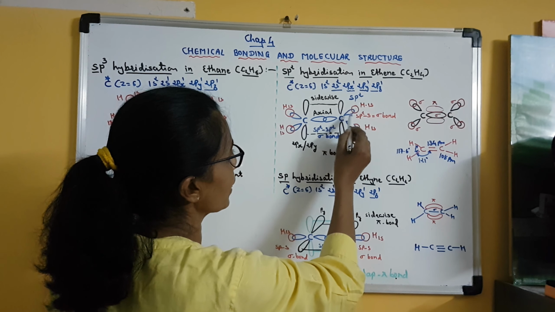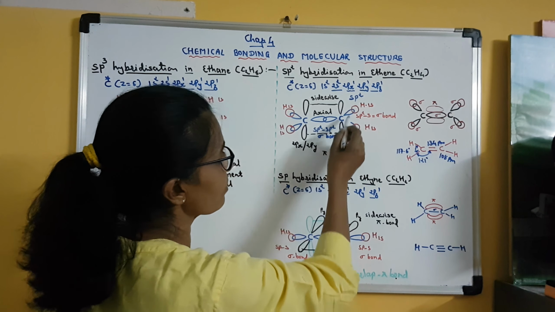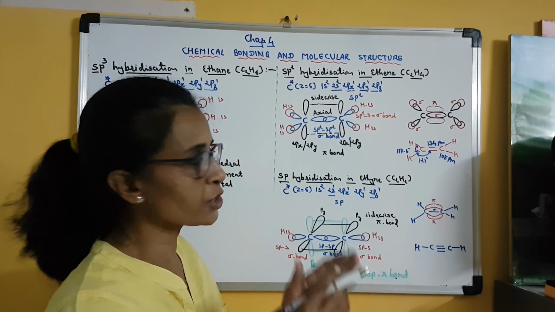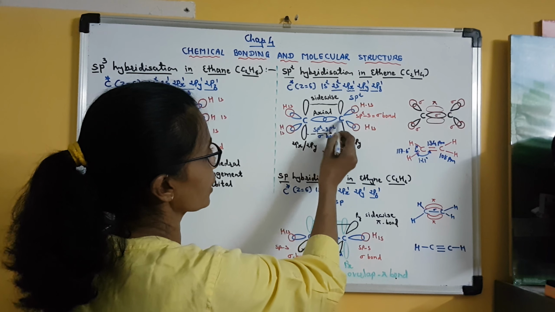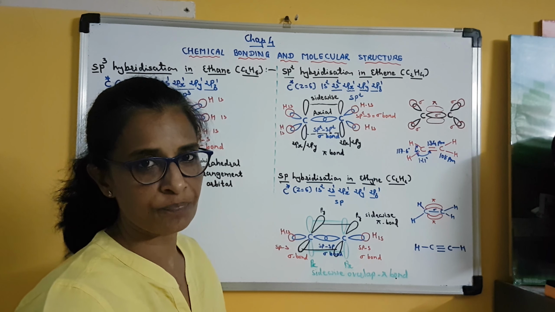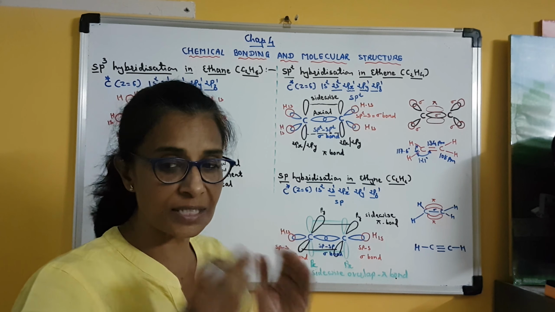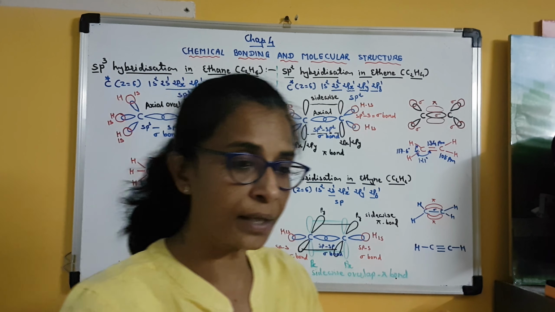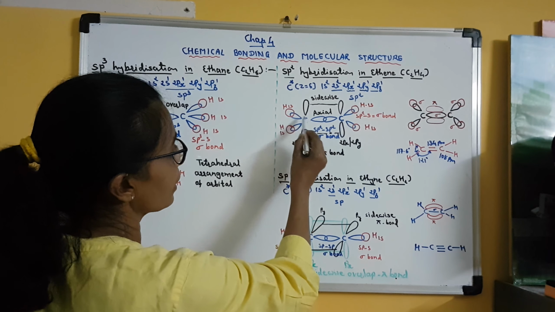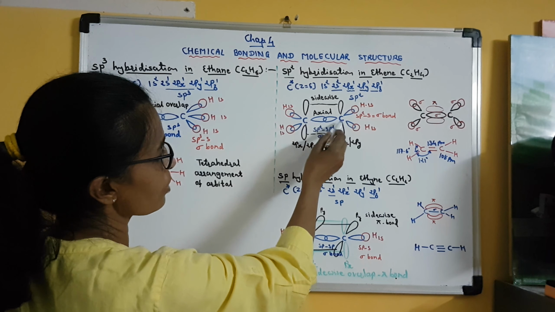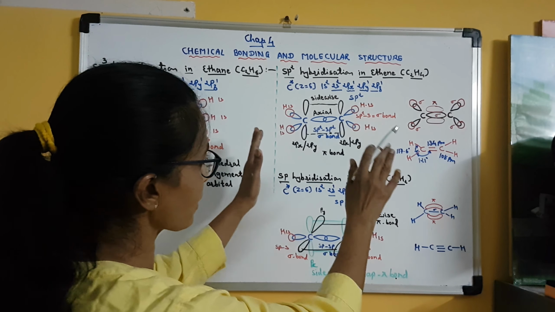Similarly, for the other carbon atom, its sp2 hybrid orbitals are also trigonally arranged. So in this molecule also we are talking about 2 central atoms. Clear? It is always the central atom which will undergo hybridization.